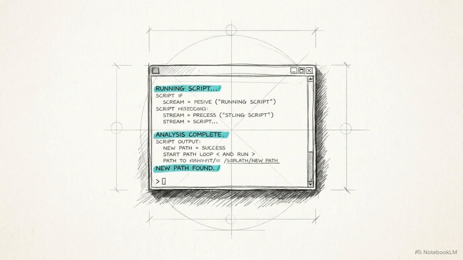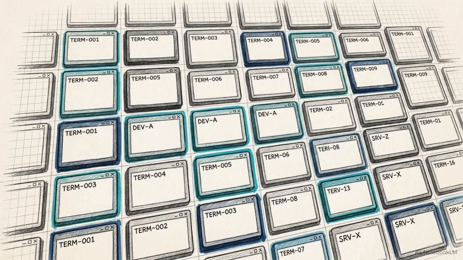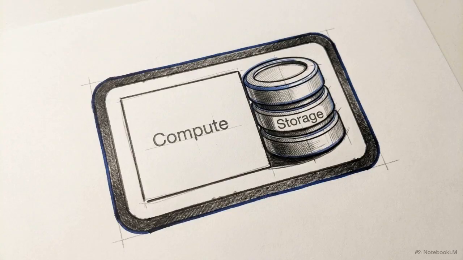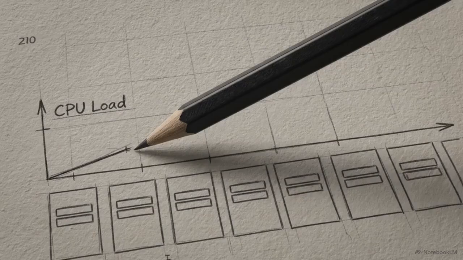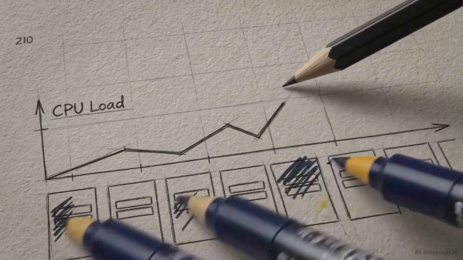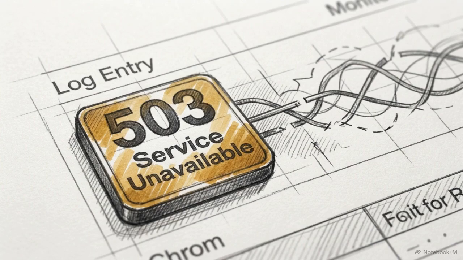This architecture directly contradicts how an AI agent actually operates. An agent's workload is inherently sequential, highly bursty, and strictly single-tenant. It does not need to share its immediate execution state with other active sessions. Aligning the storage model with the specific execution pattern is the core principle of execution layer architecture. Forcing single-tenant agent state into a multi-writer shared state orchestrator creates an architectural mismatch. You are paying for the overhead of a distributed system to solve a problem that is actually local, introducing network points of failure where none existed before.